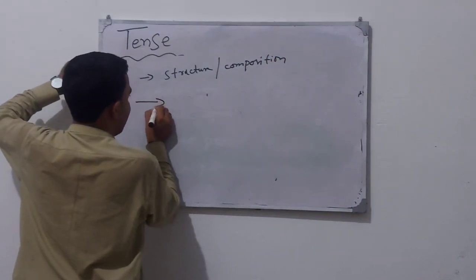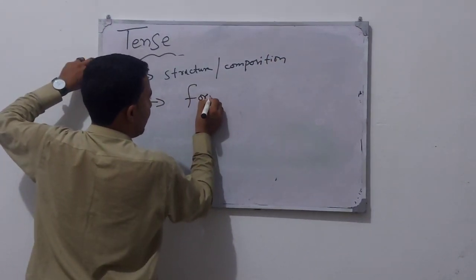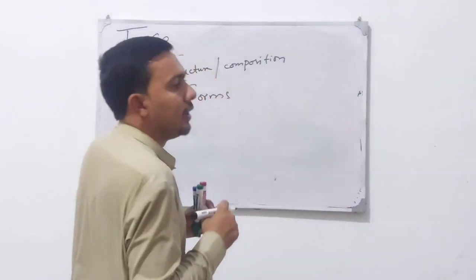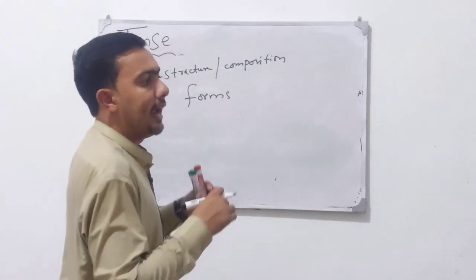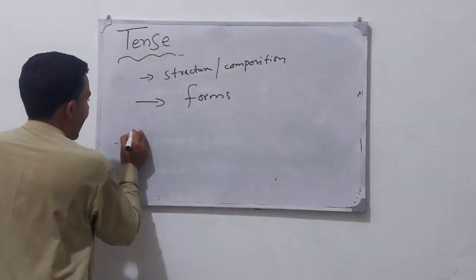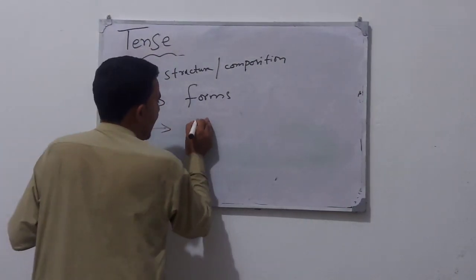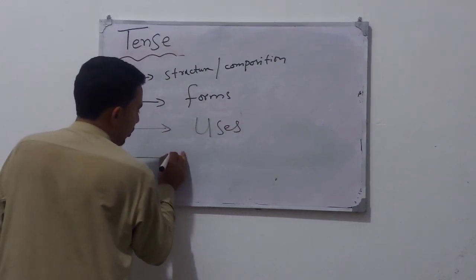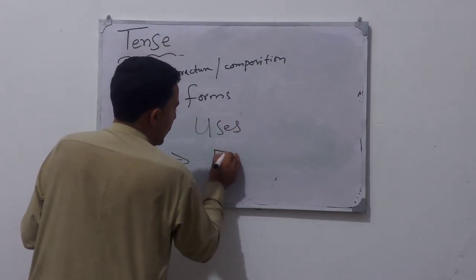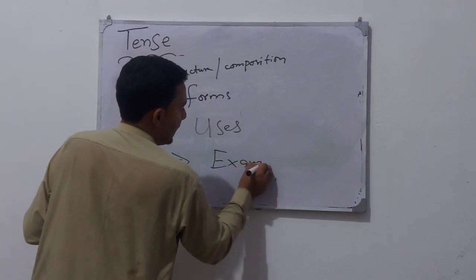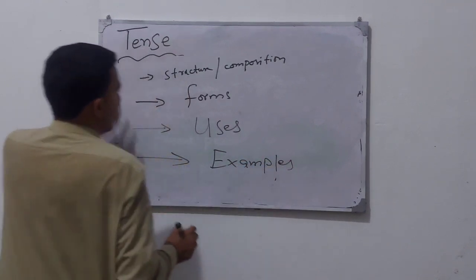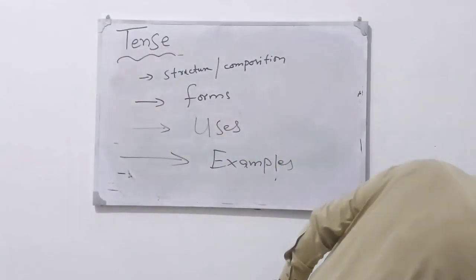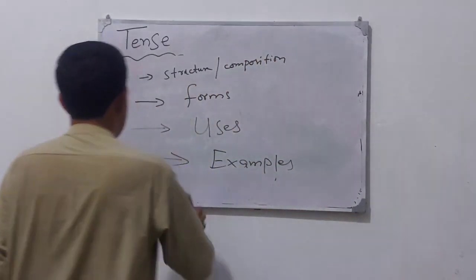The second thing will be its forms, like negative, affirmative, and interrogative. The third thing will be its uses in daily life. And the fourth thing, we will practice some examples. So these four steps will be followed in each of the tenses in detail.